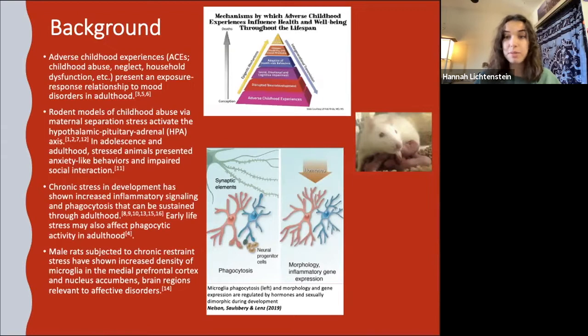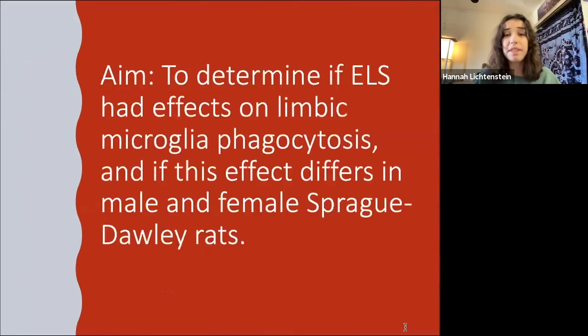Developmental stress may disrupt or unbalance these developmental processes, and this can lead to suboptimal circuit organization and maturation, and that can place the organism at risk for cognitive and behavioral dysfunction, such as mood and anxiety disorders. And in previous studies, interestingly, male rats have been subjected to chronic restraint stress, and they exhibited increased density of microglia in the medial prefrontal cortex and the nucleus accumbens, which are two areas that are relevant to affective and mood disorders. And in this study, we were looking at limbic regions of the brain.